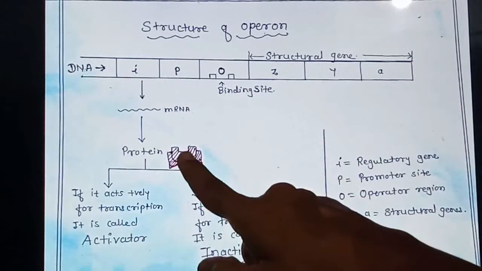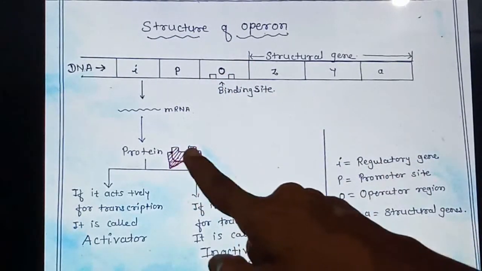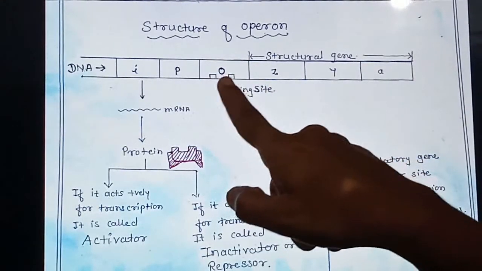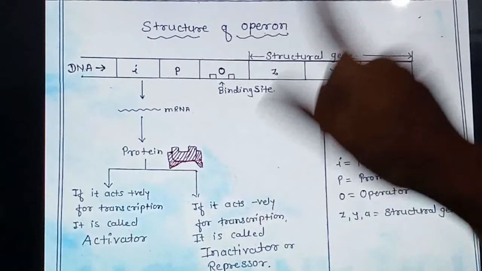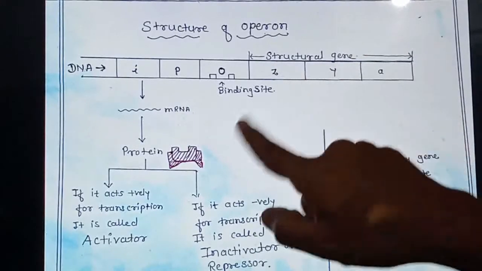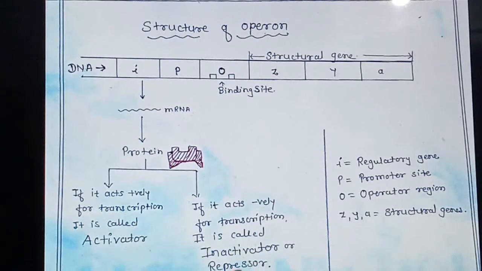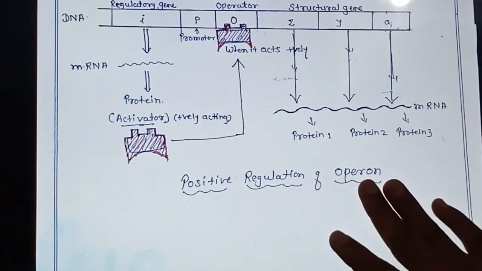Whenever this protein binds to the operator region, which is the binding site, if the transcription continues, then it is an activator. If it stops or suppresses the transcription, so that no transcription takes place when it binds to this operator region, then it is called an inactivator. So do you understand the difference between the activator and the inactivator or repressor? See here, positive regulation of operon.